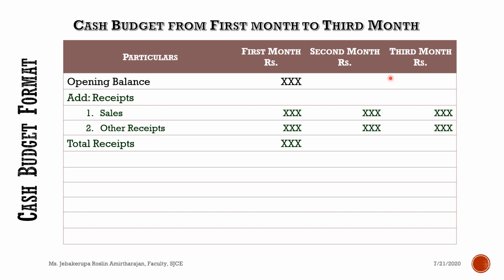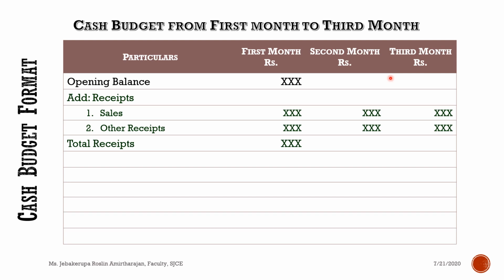Sales value, I have told you, is around rupees 80,000. But when I do my business, all the sales are not cash sales. What do you mean by cash sales? When the customer buys the product, they immediately pay for the product. When the customer receives the service, they immediately pay for the service. Then it is said to be a cash sale. But in practice, in general, all the sales are not cash sales. There is a possibility that it can be a credit sale also. The entire 80,000 cannot be cash sales alone.